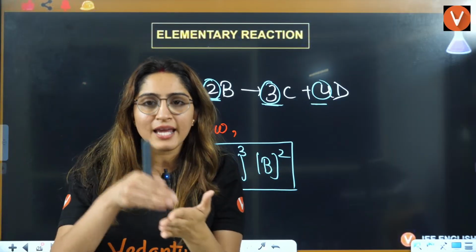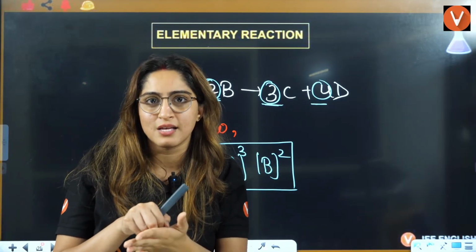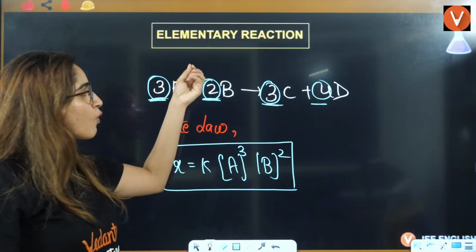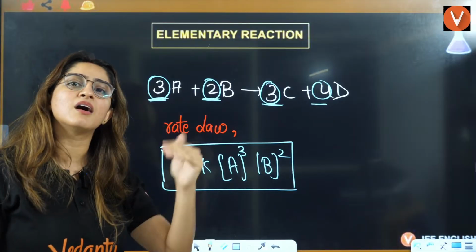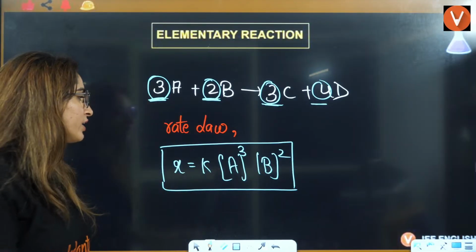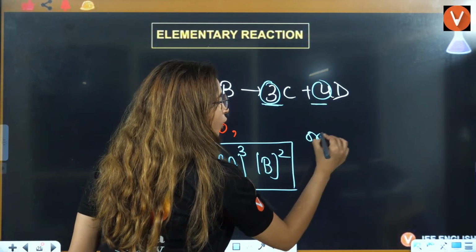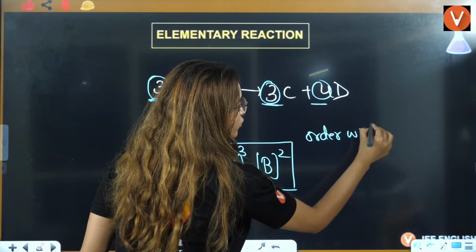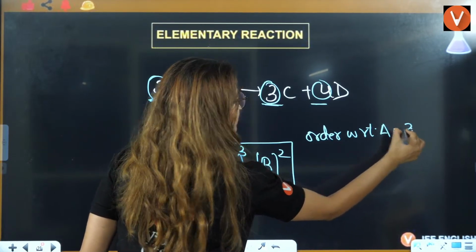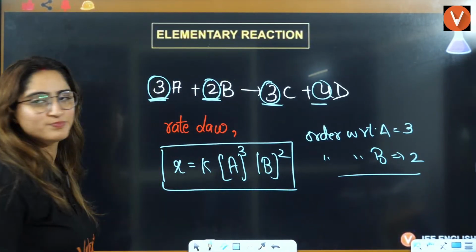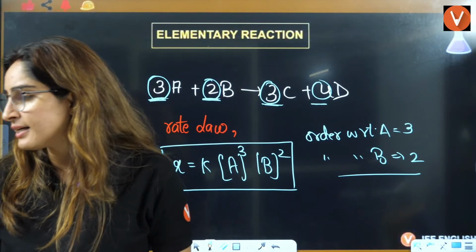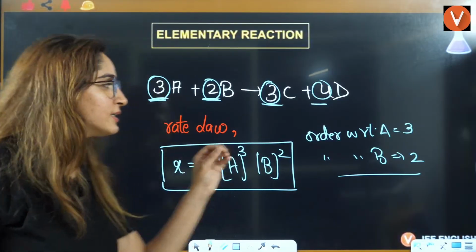That's why in these kinds of reactions, the stoichiometry is the order. So the order with respect to A is 3, and the order with respect to B is 2. Is that clear to everybody?